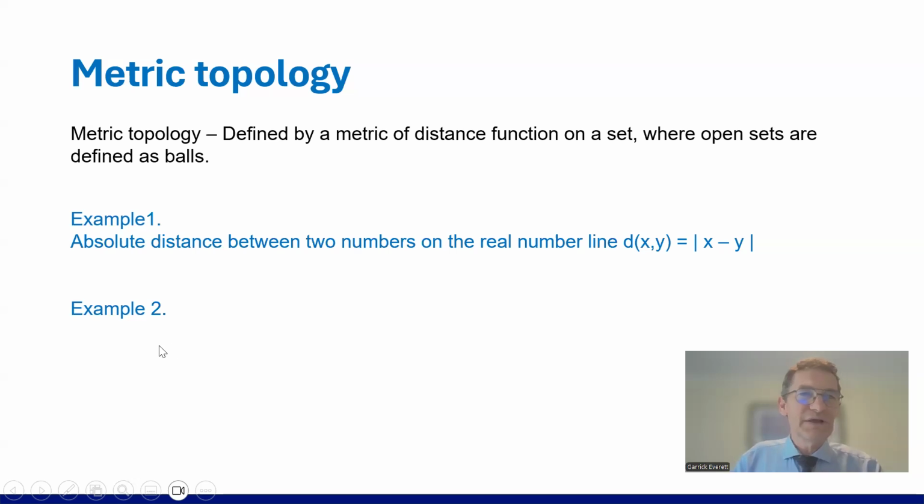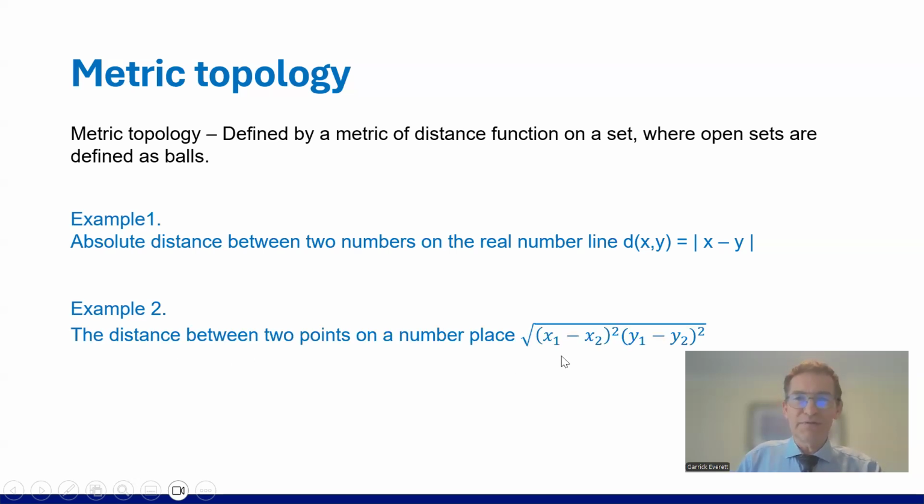Example 2, distance between 2 points on a number plane: (x1 minus x2) squared. There should be a plus in there, shouldn't there? Whoops. Plus (y1 minus y2) squared. Sorry about that, I have to put a plus into the notes. And again, we've referenced Pythagoras again. I think this course references Pythagoras a lot.